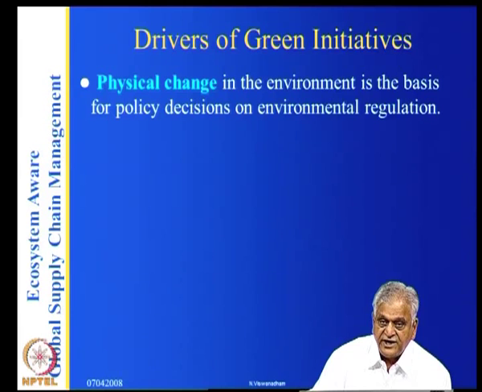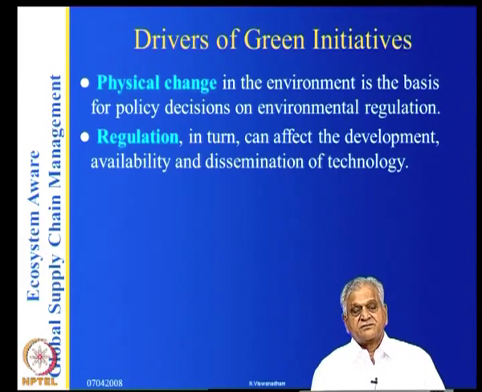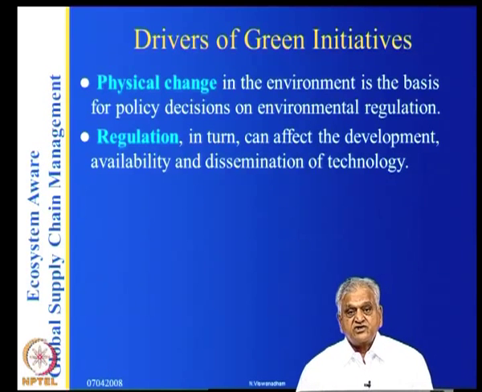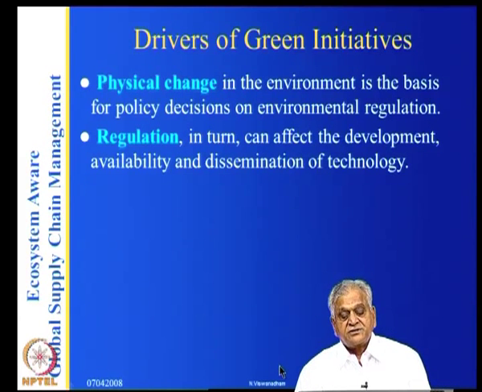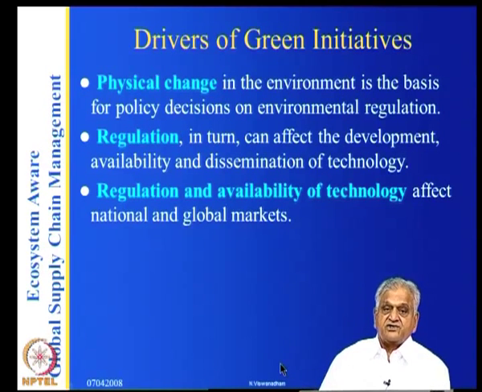In other words, for any green environment, there is a lot of climate change, there is a lot of pollution and so on, and the health of people getting spoiled, and that's a physical change in the environment. And that creates regulation. Regulation in turn can affect development and availability of technology. In other words, once there is a regulation to reduce this, you devise new technologies.